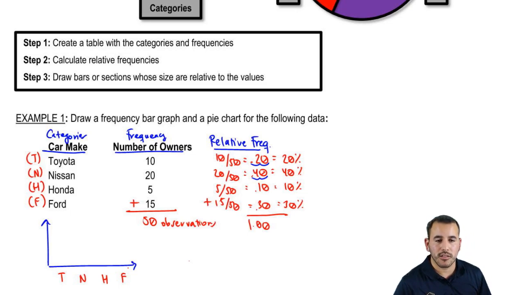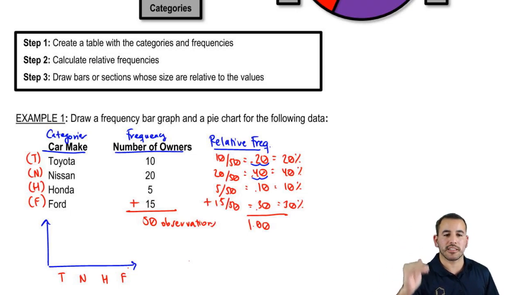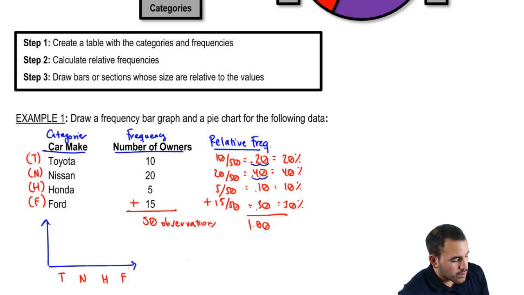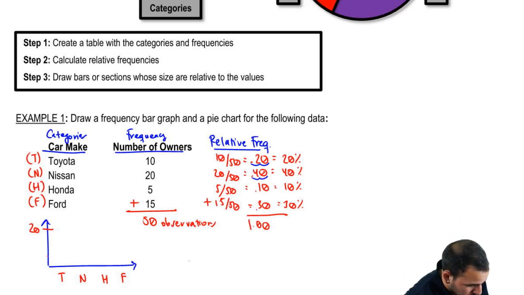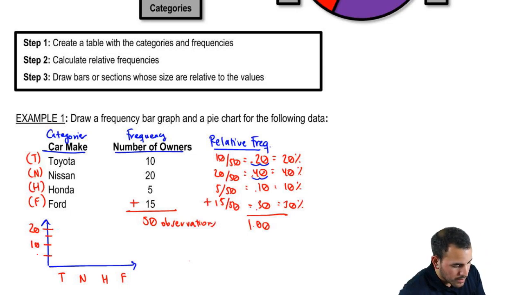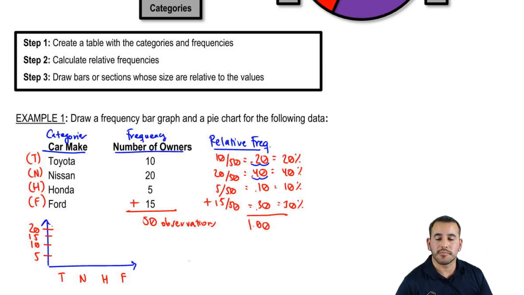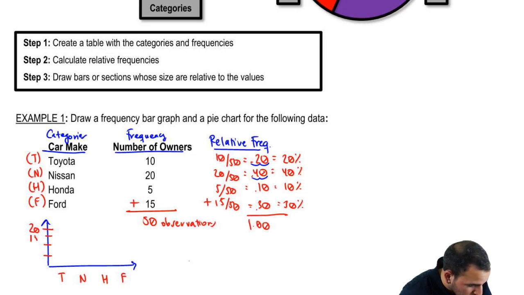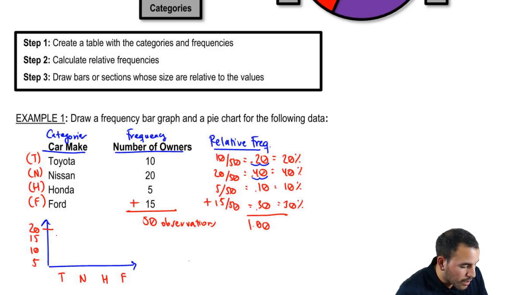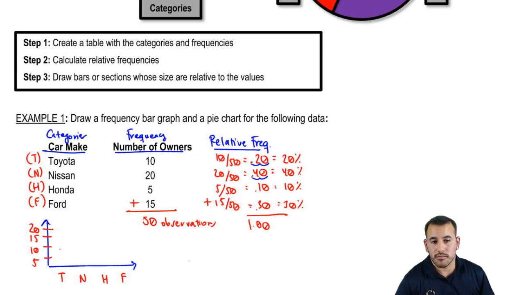First off, let's set a scale so that we know what our maximum is and what each respective scale mark is. So 20 is going to be our maximum, and we're breaking this down by 5s. 5 seems the easiest because our data is broken down into 5s. So let's do 5, 10, 15, and 20. I'm going to space that out a little more. So once we have this little scale ready to go, all we do is draw bars that are the heights that correspond to them, right?